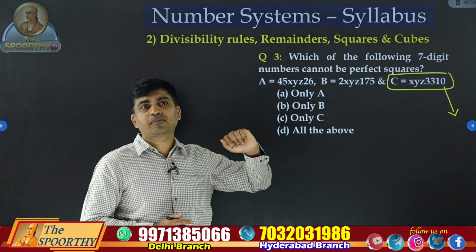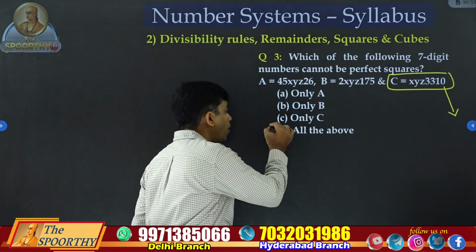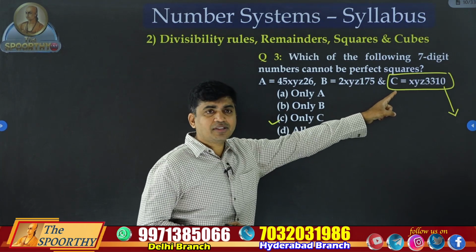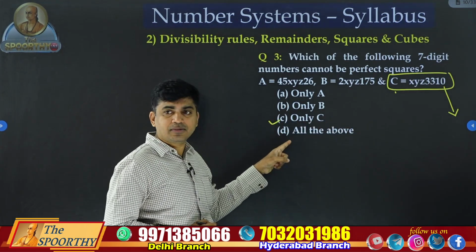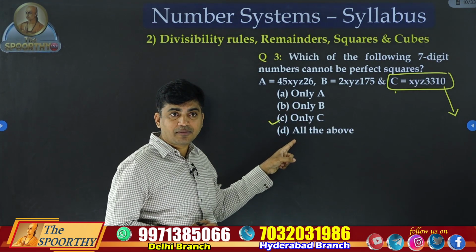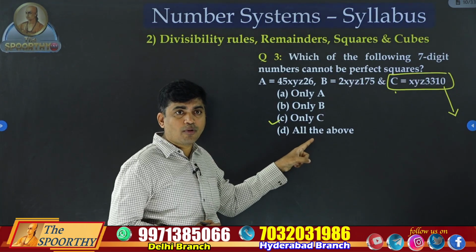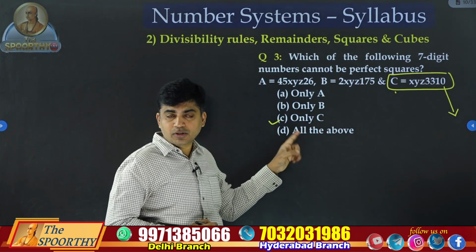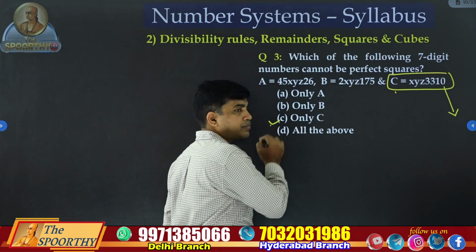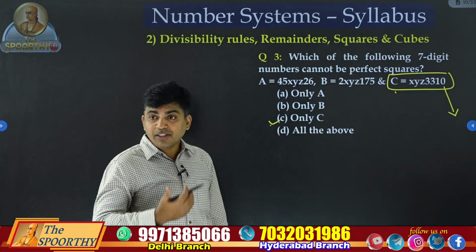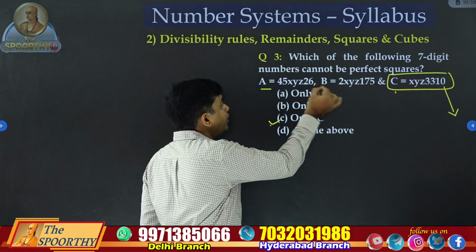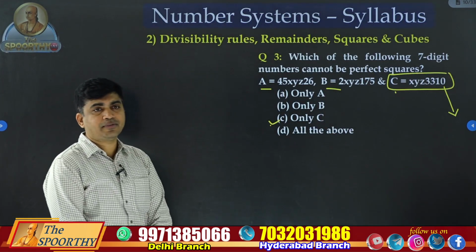But before answering option C, note that number C is involved in other options. Look at option D. In option D, all the above means this third number is also included. So don't answer option C now. We have to check the other numbers also. A and B cross verification is required.